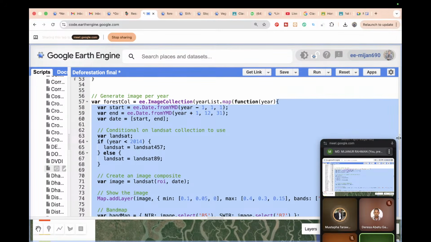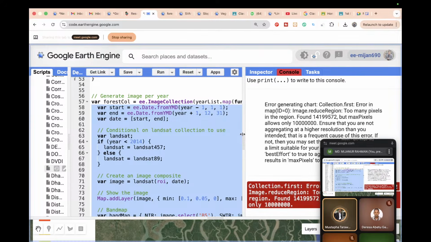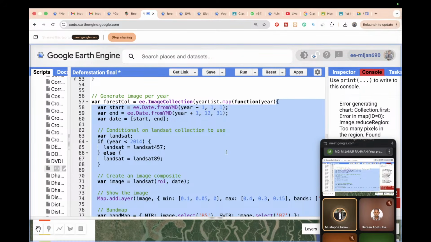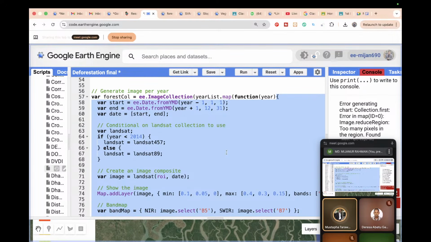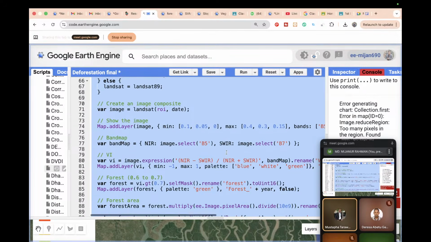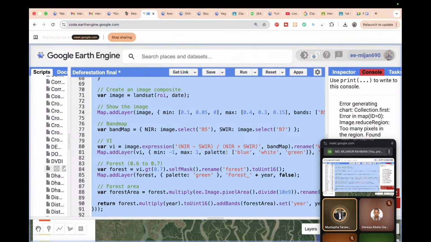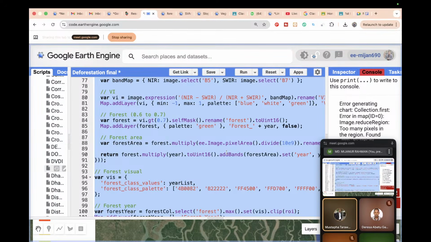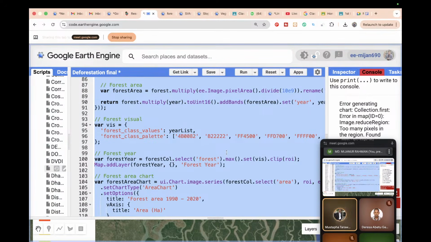When we use, for instance, 2014, if we don't have an image in Landsat 4, 5, and 7, then we can use Landsat 8 and 9. If, let's say, in 1990 there is no image and in 1991 there is no image, can other years replace the images like we are replacing Landsat and others?